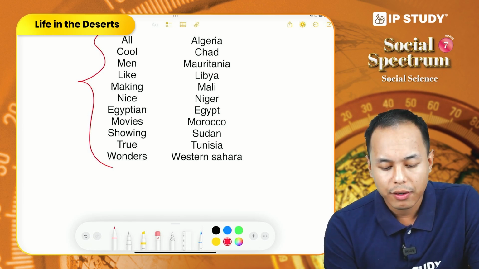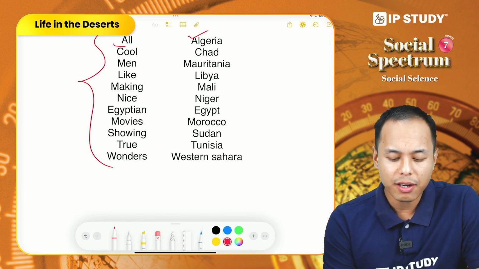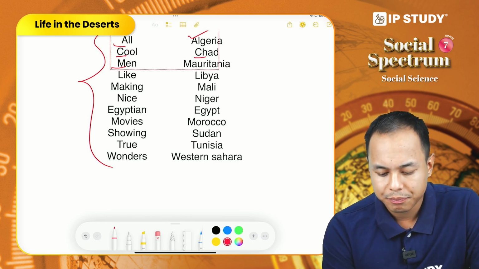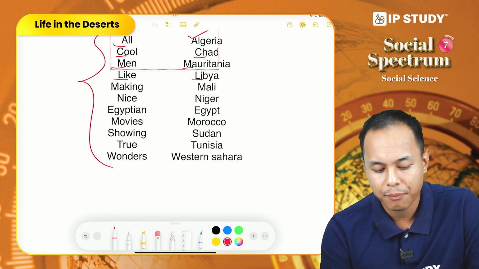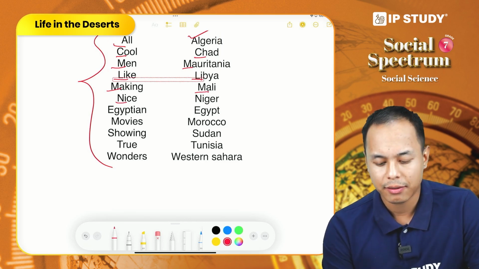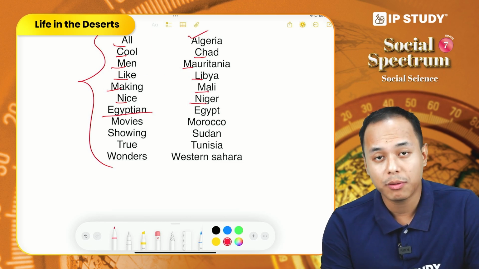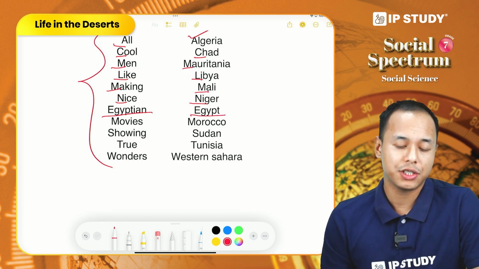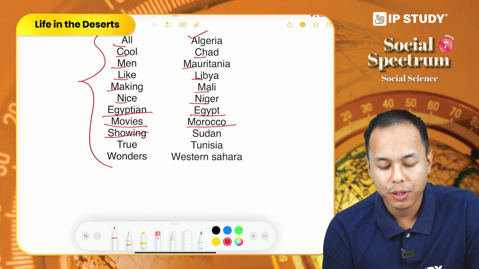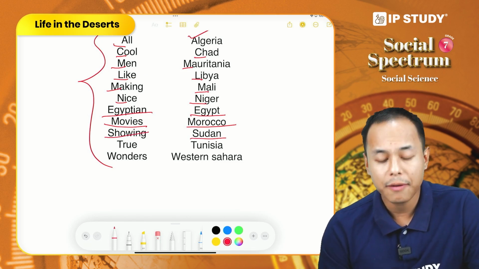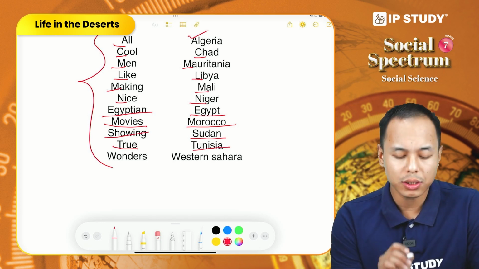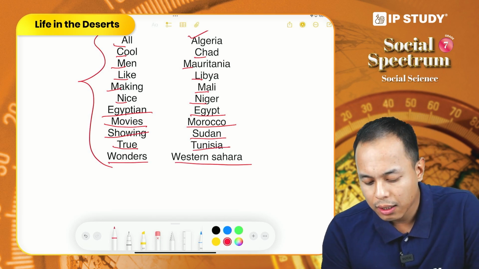A for Algeria, C for Chad, M for Mauritania, L for Libya, making M for Mali, nice N for Niger, Egyptian E for Egypt, movies M for Morocco, showing S for Sudan, true T for Tunisia, and lastly wonders W for Western Sahara.